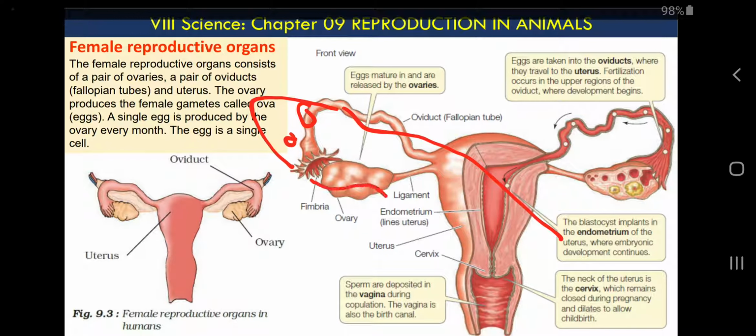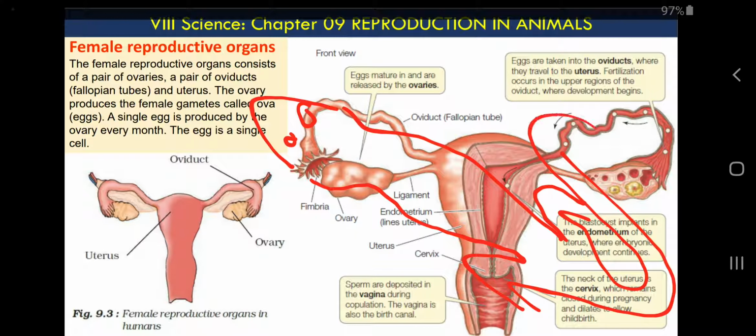Next thing, if you remember a household lizard, so the household lizard makes eggs inside the body. Eggs means female gametes, and the male lizard makes sperms. Then the male lizard deposits those sperms inside the female's body. Okay, inside the female's body.